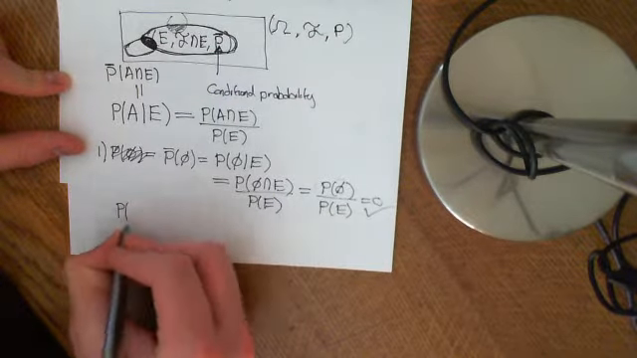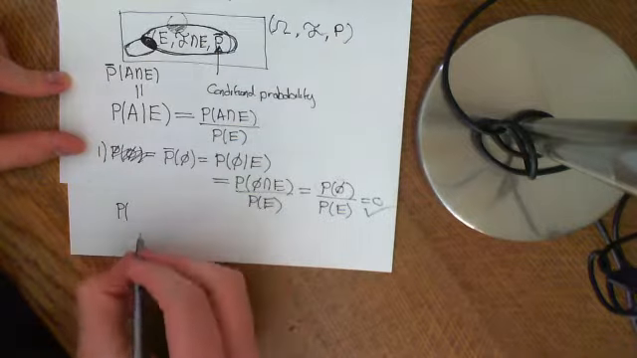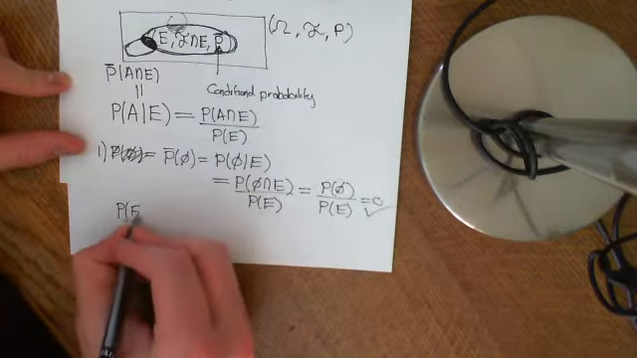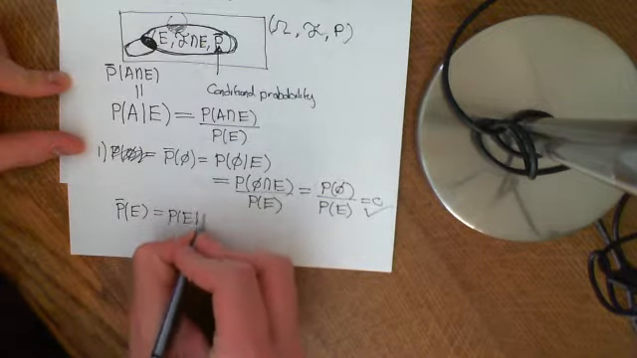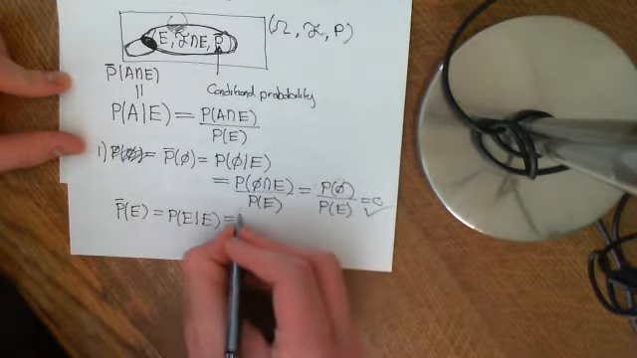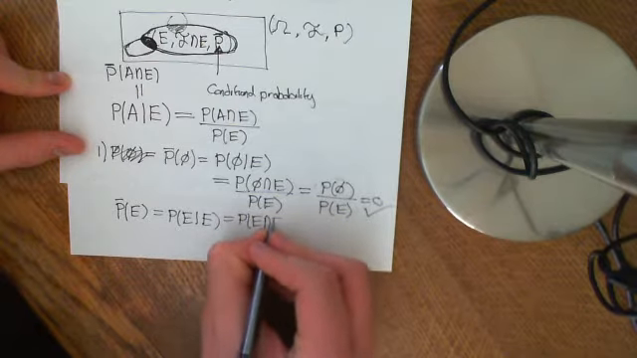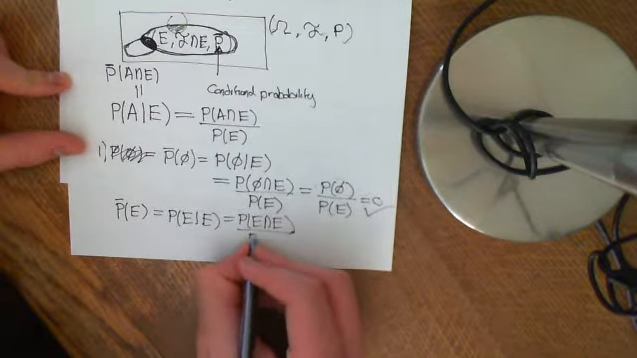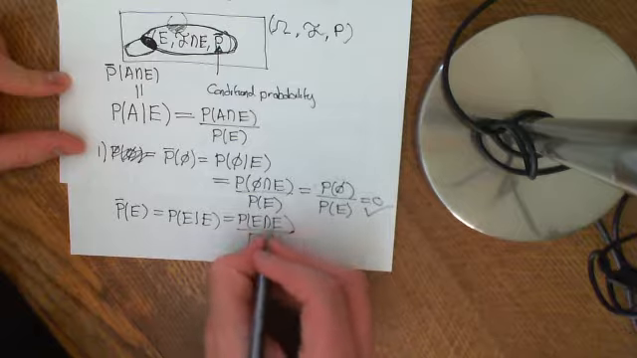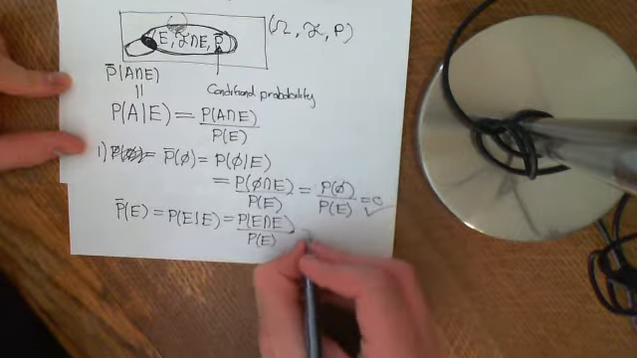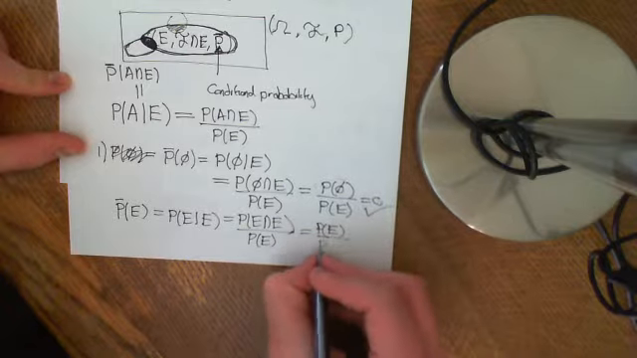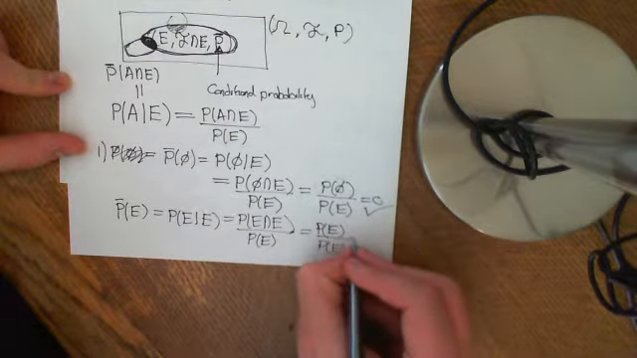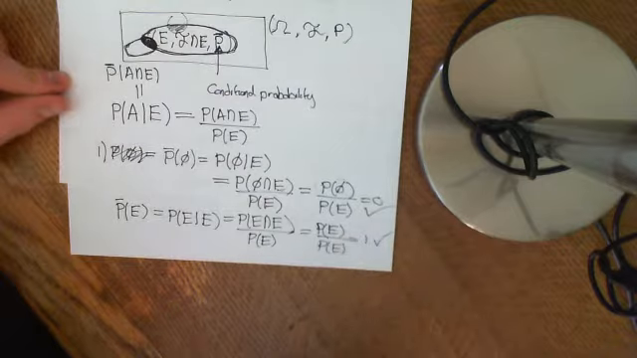Now the probability of the whole space, which is now E. So the probability P bar of E is going to be the probability of E given E, which is equal to the probability of E intersection E divided by the probability of E. Now the probability of E intersection E is just the probability of E, so that's equal to the probability of E divided by the probability of E, so that's equal to 1. Excellent. That's that first axiom done completely now.